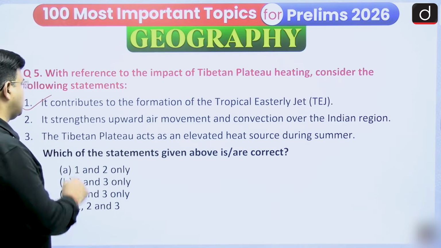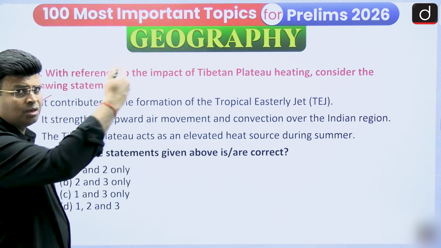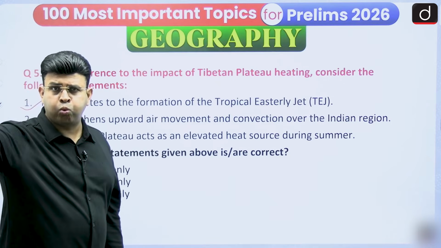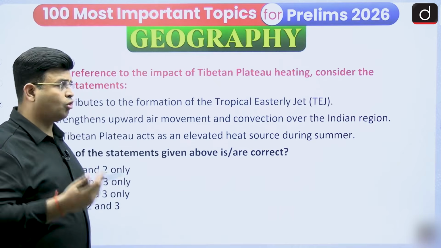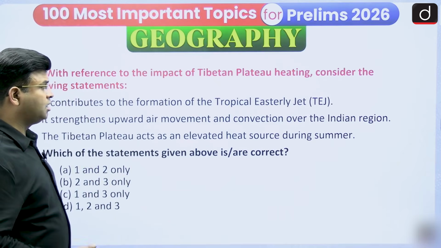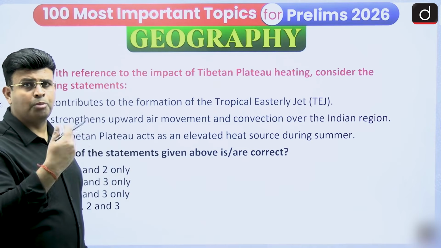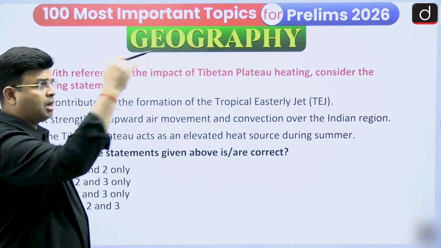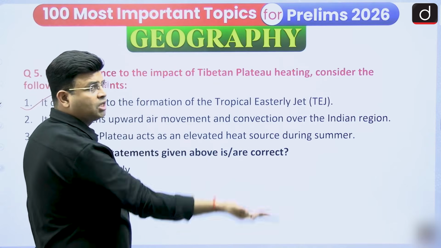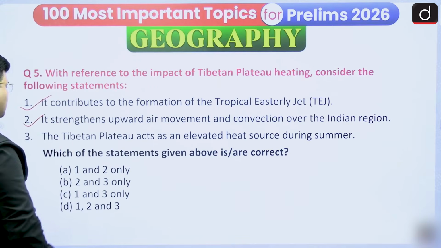And the second one: it strengthens upward air movement and convection over India. When the air moves upward faster, it creates a low pressure over India and starts sucking air, and then air starts convecting upward in the Indian low pressure. So the upward air movement and convection over the Indian region are strengthened because of the low pressure. This statement is correct.